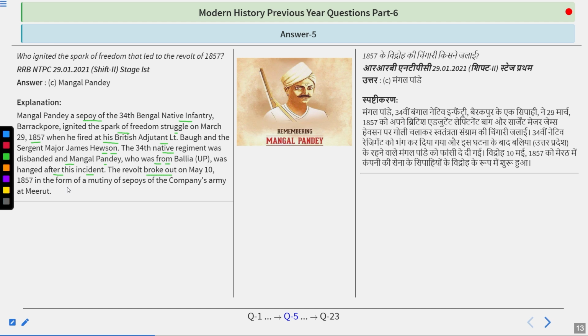The revolt broke out on May 10th, 1857, in the form of a mutiny of sepoys of the company's army at Meerut. So in Meerut, basically, some of the battalions of the Indian sepoys revolted and looted the armory. They killed some of the British soldiers, and after that they went to Delhi and declared Bahadur Shah Zafar as the leader of their revolt.